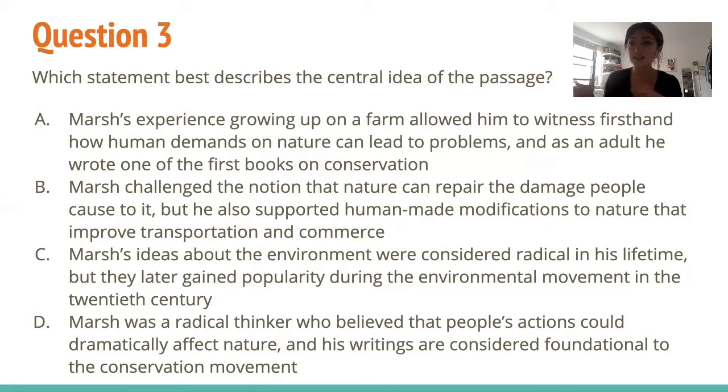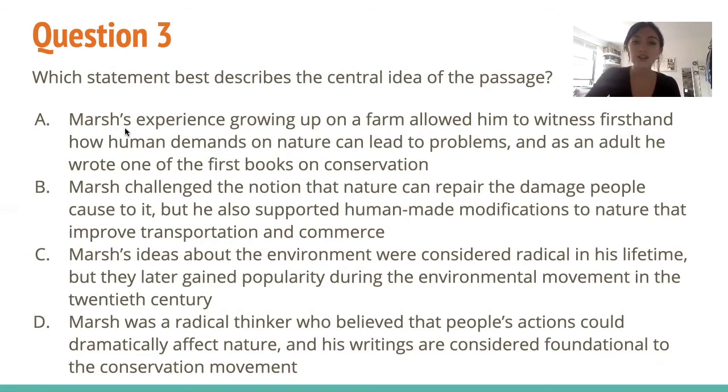And years later, suddenly there's a movement that applies with that and took his ideas that maybe weren't very relevant back then and now are kind of mainstream ideas. So now we're going to look through and see which choice that kind of goes for. Choice A, Marsh's experience growing up on a farm allowed him to witness firsthand how humans' demands on nature can lead to problems. And as an adult, he wrote one of his first books on conservation. So even though this is true, it doesn't really give us a central idea of the passage. It just highlights certain events that happened in the passage.